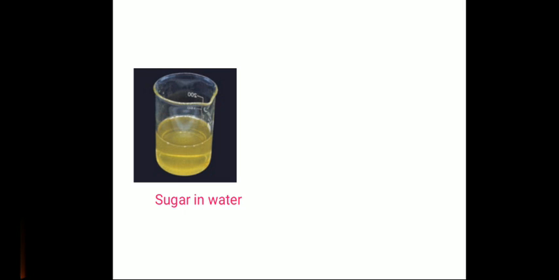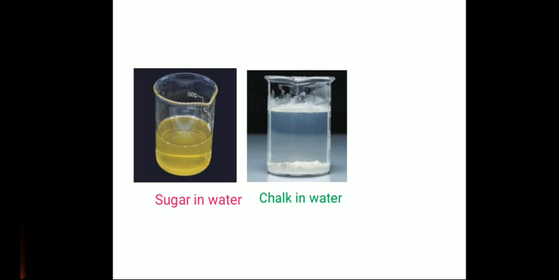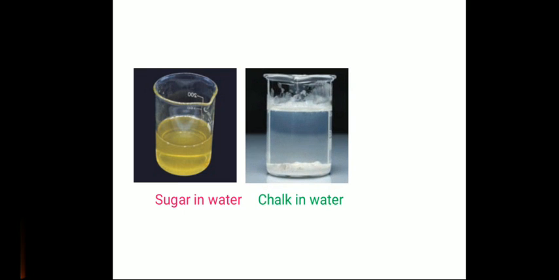Look at the first one, sugar in water. So what will happen if we put sugar in water? Definitely sugar disappears in water. And the second one, chalk in water. Chalk does not disappear in water.